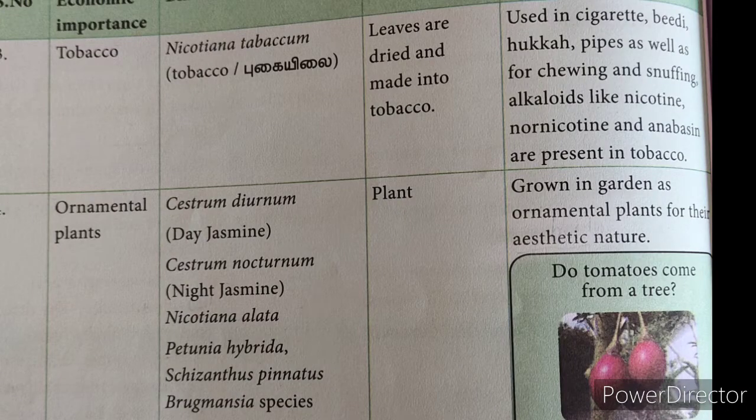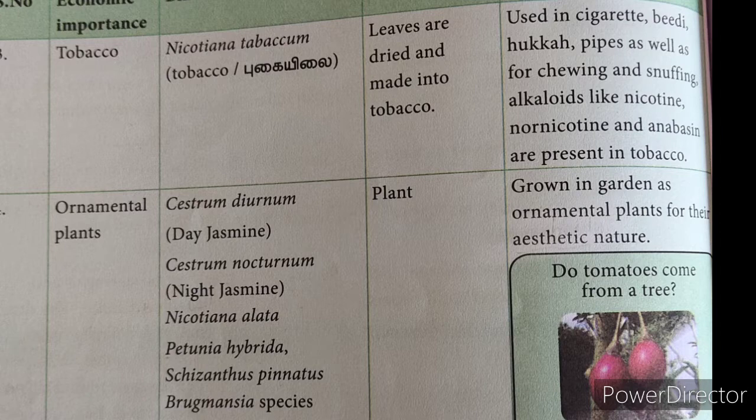Next benefit we get from this family Solanaceae is tobacco. Binomial is Nicotiana tabacum. The leaves are dried and then made into tobacco, which is used in cigarettes, bidi, hookah, pipes, as well as for chewing, and for snuffing.